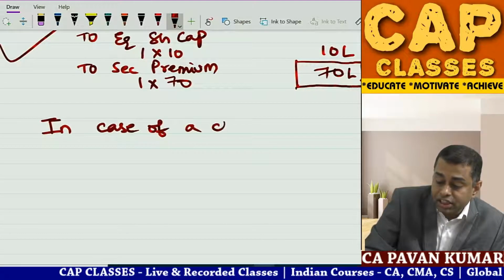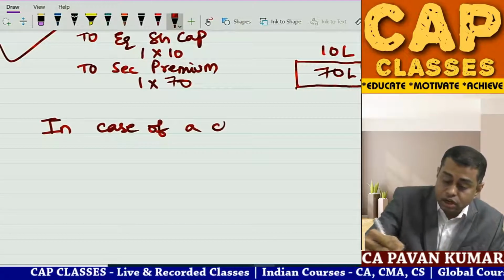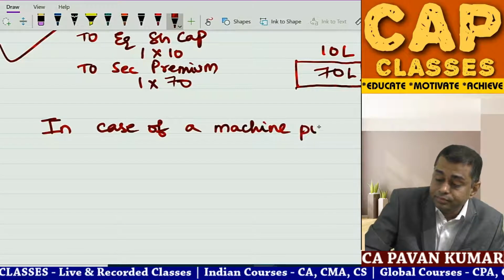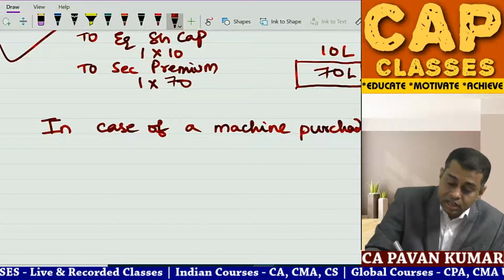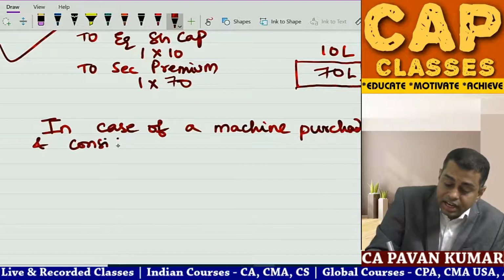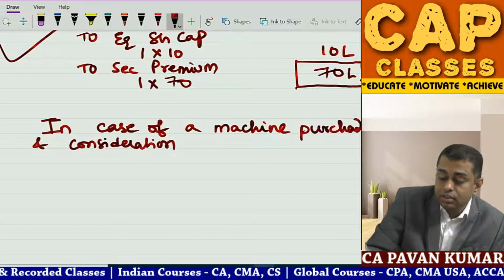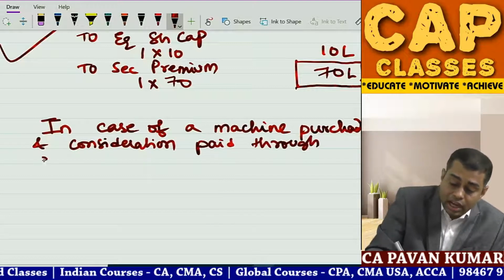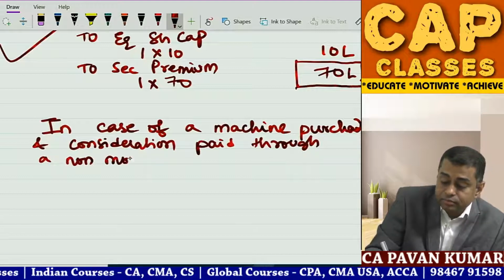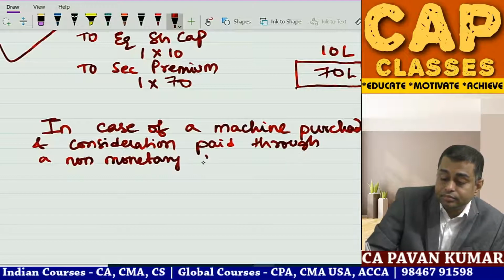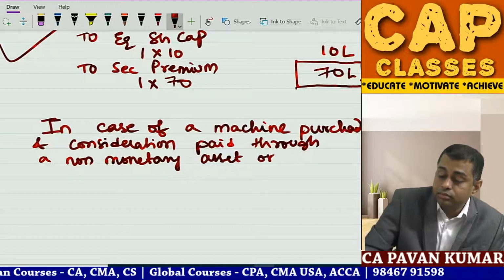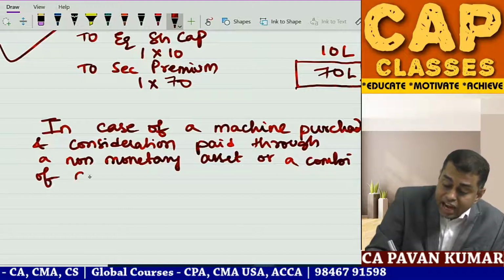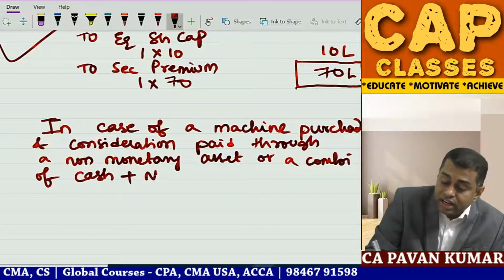In case of a machine purchased, and consideration paid through a non-monetary asset or a combination of cash plus non-monetary asset.